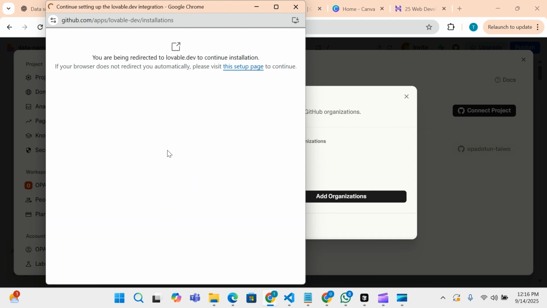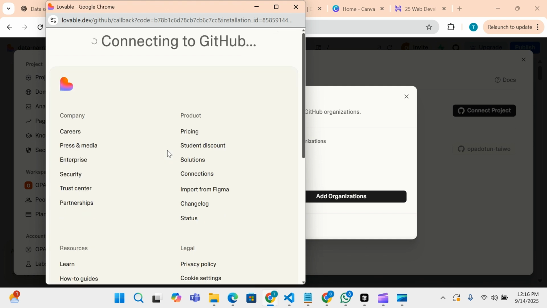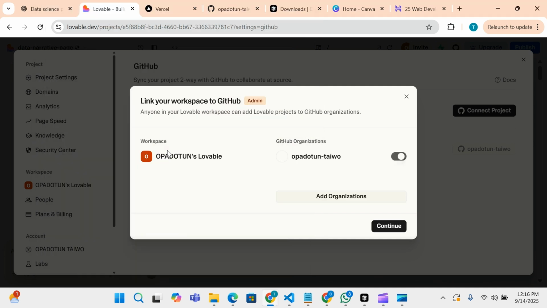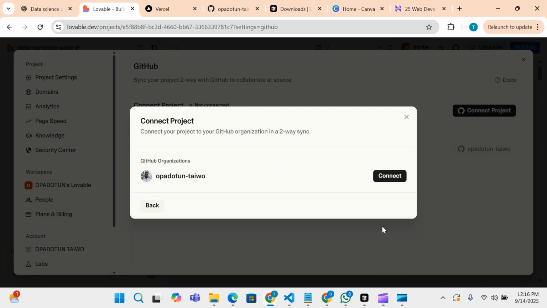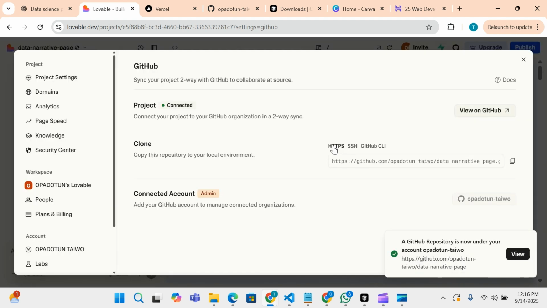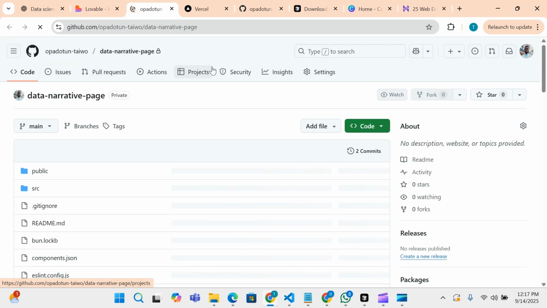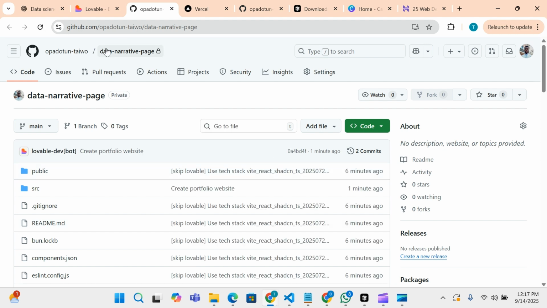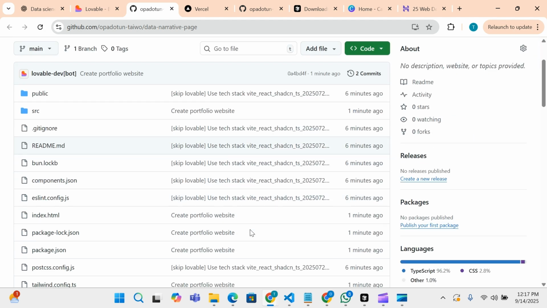So what you need to do is to create a GitHub account if you don't have one before, so that you'll be able to add the whole project to your GitHub, because we are not trying to deploy it on Lovable. So you can connect with it. Yeah. So definitely I will view the repository here. So now this is the name of the repository, data narrative page.